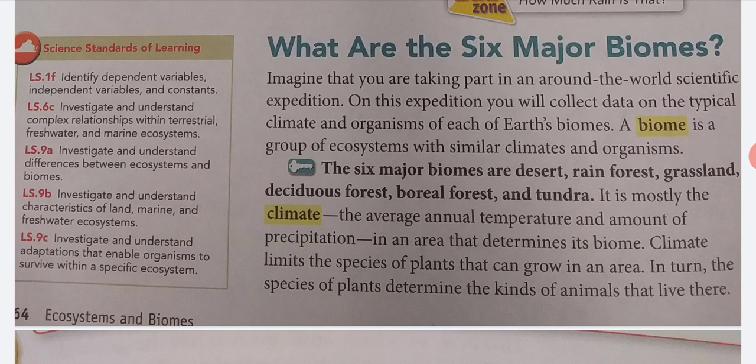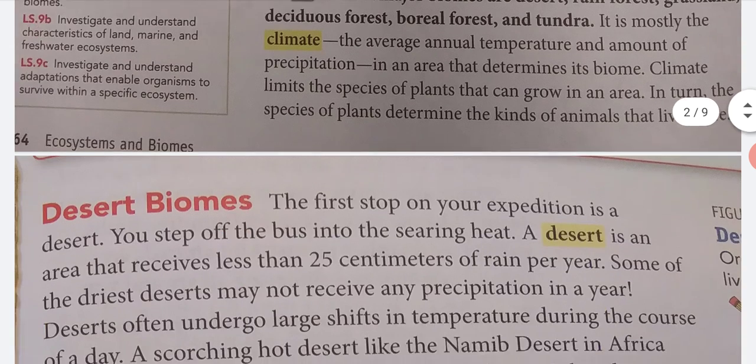It is mostly the climate, the average annual temperature and amount of precipitation in an area, that determines its biome. Climate limits the species of plants that can grow in an area. In turn, the species of plants determines the kind of animals that live there.